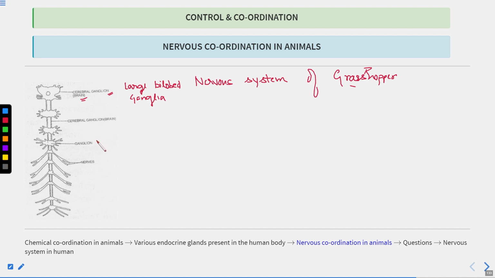Then you can see this is the nerve cord. It runs throughout the body of the grasshopper, and you can see ganglia here, which are clusters of nerve cells.